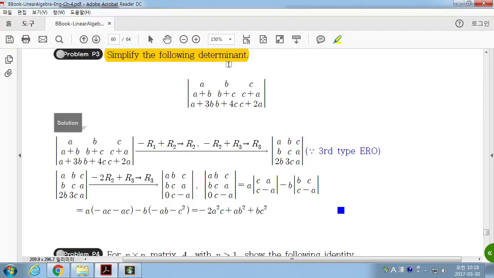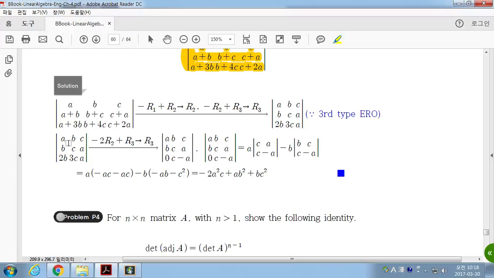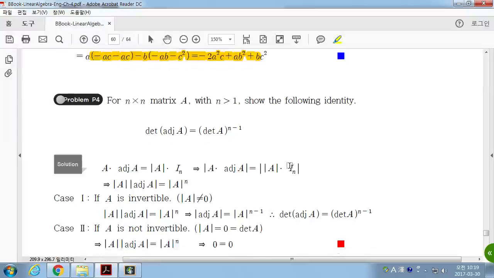And simplify the following determinant as much as you can. You can use the cofactor expansion, so you can find this. Since you know the properties of the determinant, you can simplify it as much as you can.